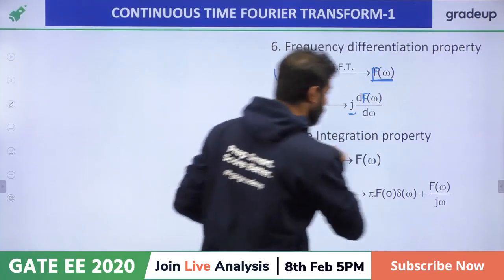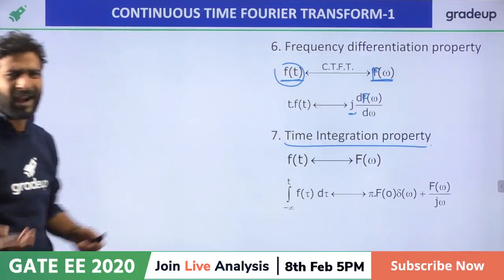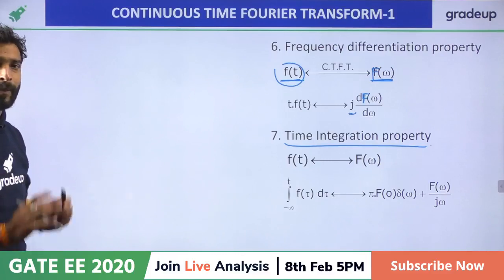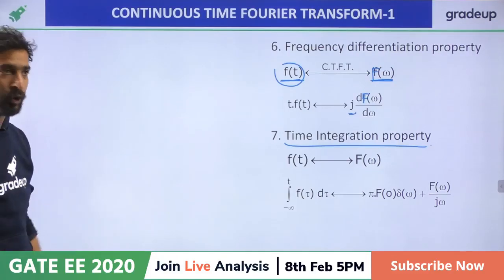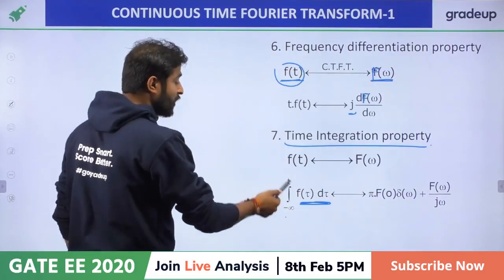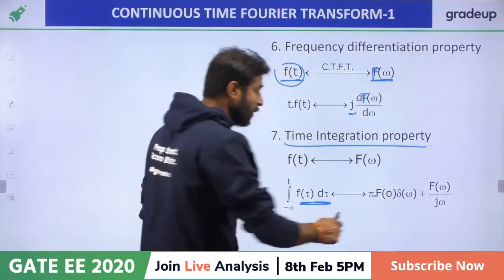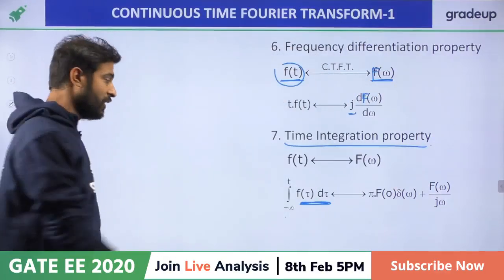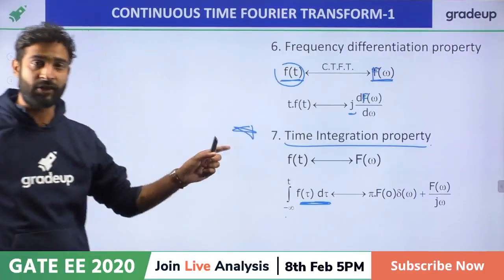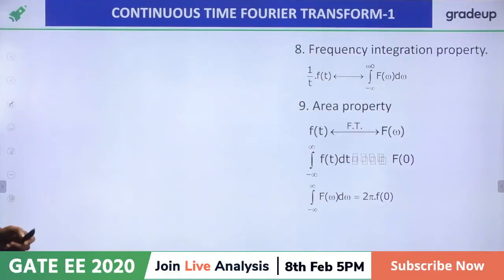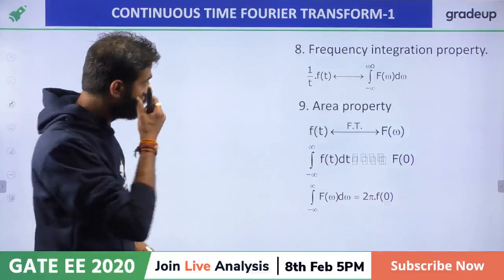Now the time integration property. We can also prove this property, but at this moment no need for the derivation, because remembering this property is very required, right? So if you integrate any function from minus infinity to t, then the answer will be pi F of 0 delta omega plus F of omega upon j omega. That is important. We have already discussed, this one is an important property, right? Remember it, it is very useful. And hope you remember everything. Things are getting brushed up, very nice.